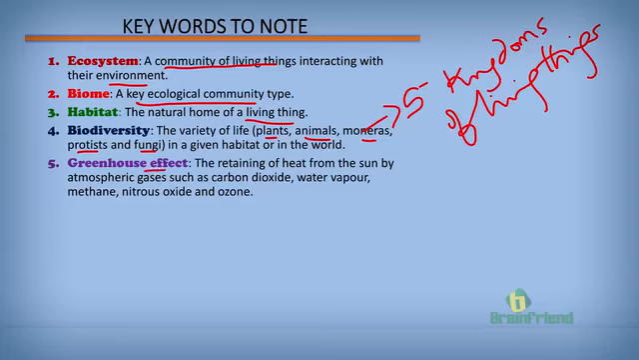Greenhouse effect is simply the retaining of heat from the sun by atmospheric gases. Such gases include carbon dioxide, water vapor, methane, nitrous oxide, and ozone.